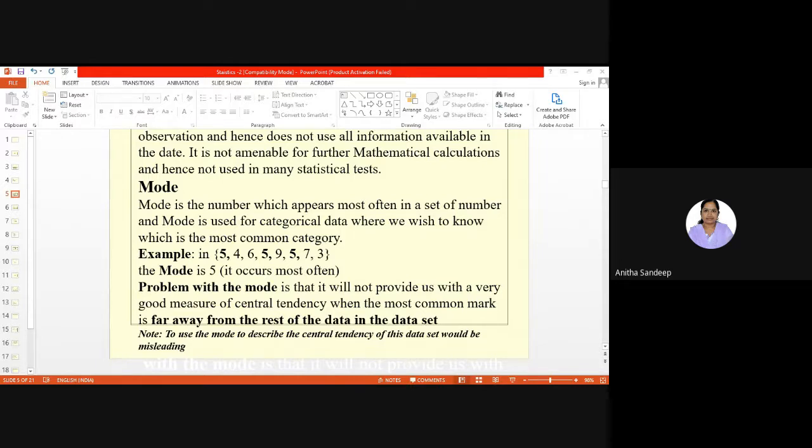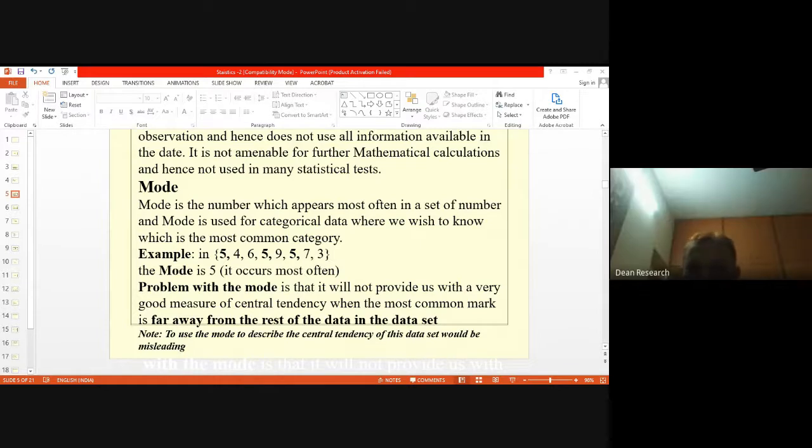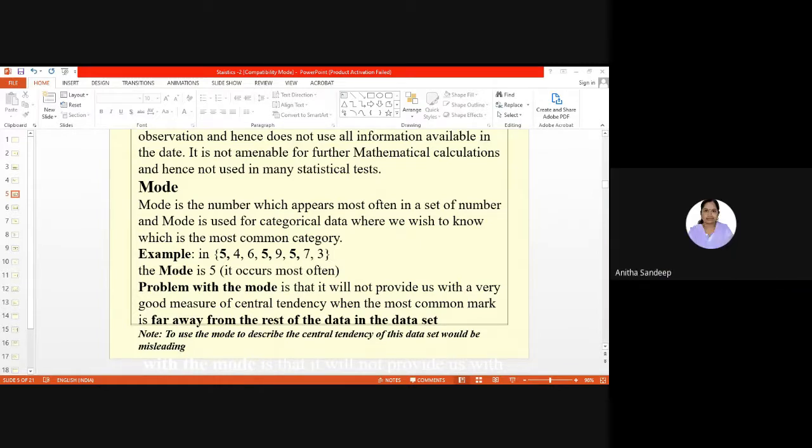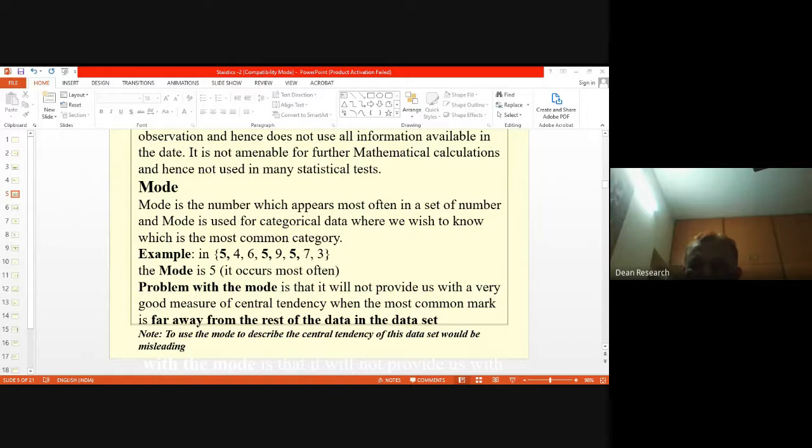That's what is normally done. So, like in the median, in the other example, 5 and 6, their average 5.5 is taken as the median.